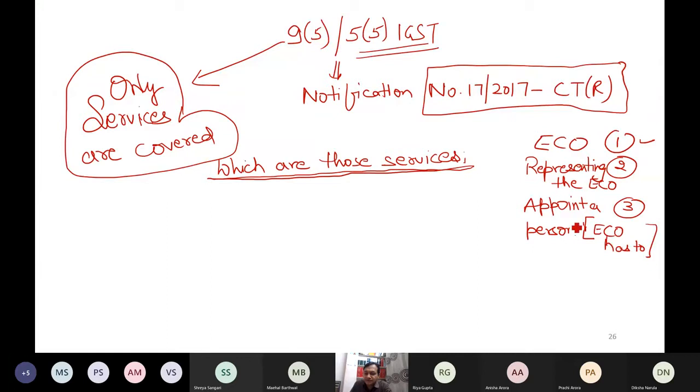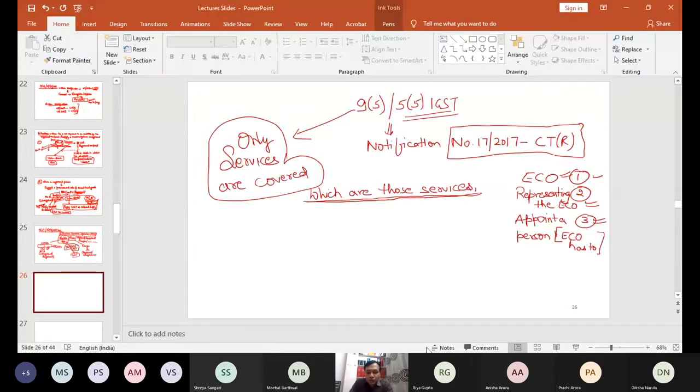This is written in the Act. If the ECO is in India, the ECO pays the tax. If the ECO is not existing in India, any person who is representing the ECO for anything, that person has to pay the tax. If no person is representing, then the ECO has to specially appoint a person whose job is to pay the tax to the government of India. This is the sequence. Anyhow, which are those services? Let me share with you my Word file. After this, we will end today's discussion.